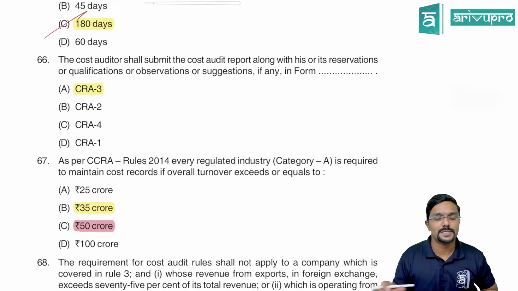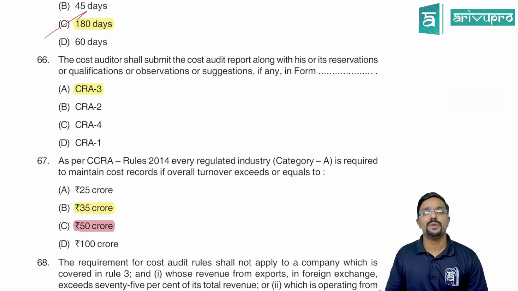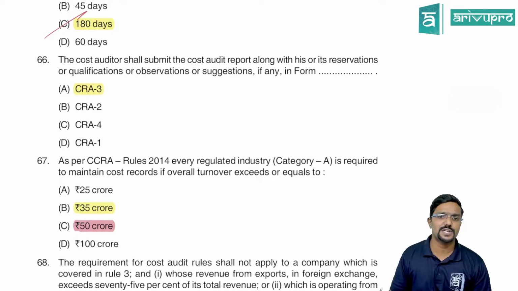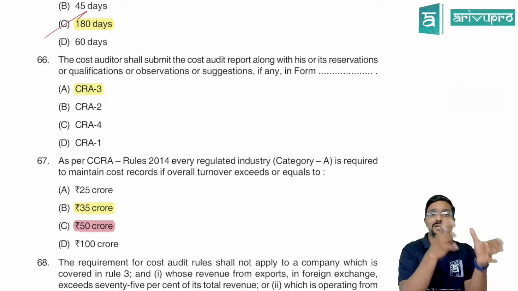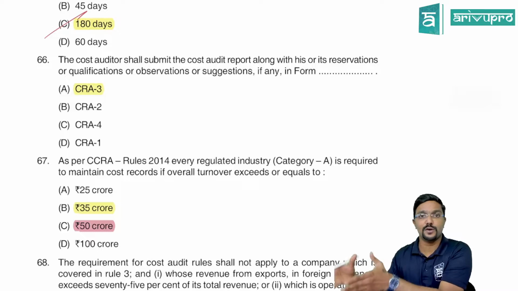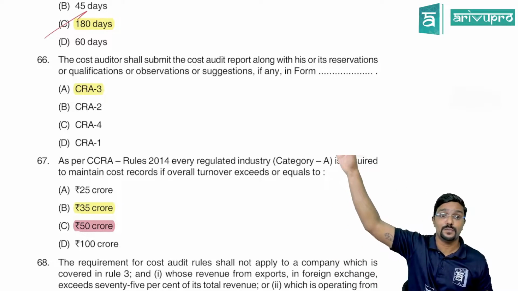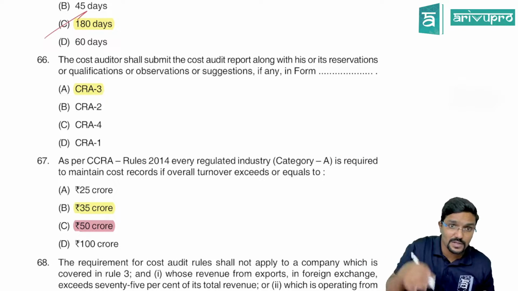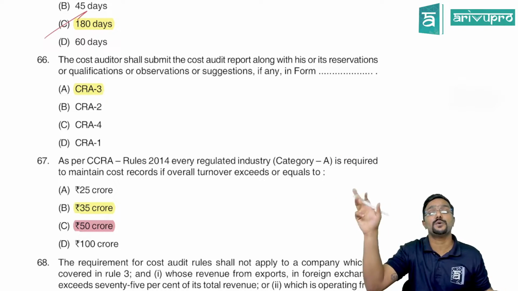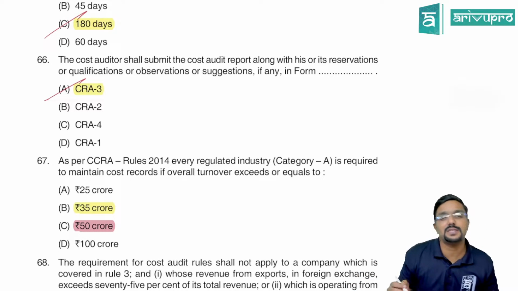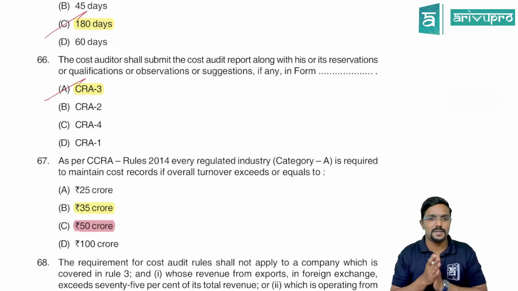Next, the cost auditor shall submit the cost audit report along with his or its reservations, qualifications, observations or suggestions, if any, in form CRA 3. The cost auditor will submit the cost audit report to the company or board of directors, and they will send a copy to the central government in CRA 4. But what are they asking here? In which form will the cost auditor submit the report to the company along with his opinion? It is CRA 3.